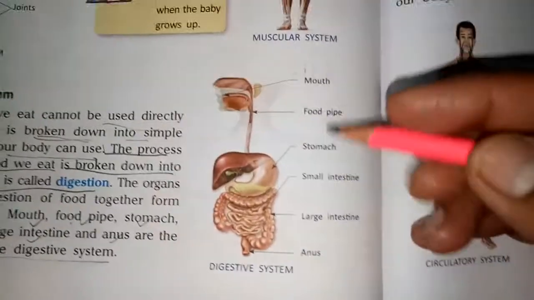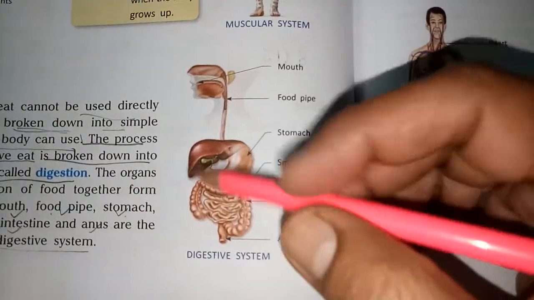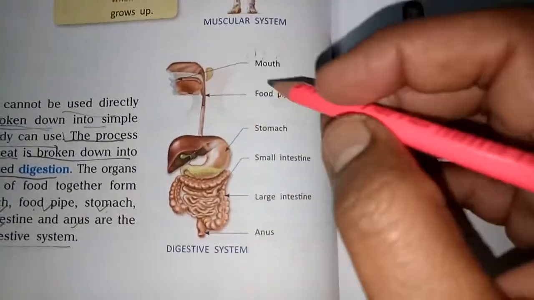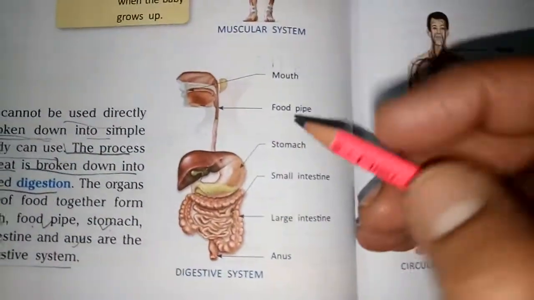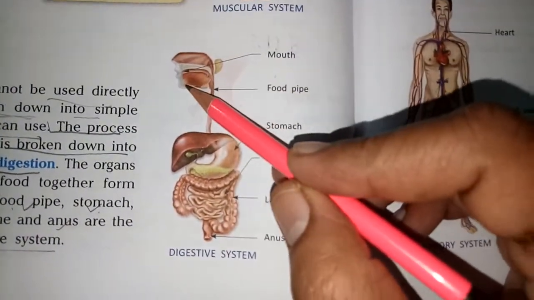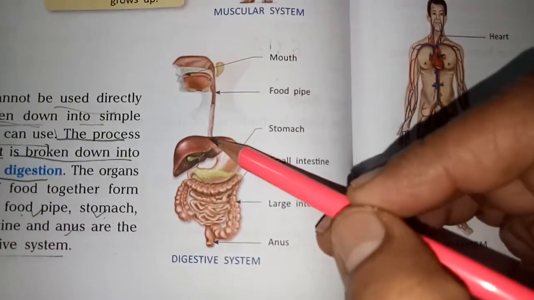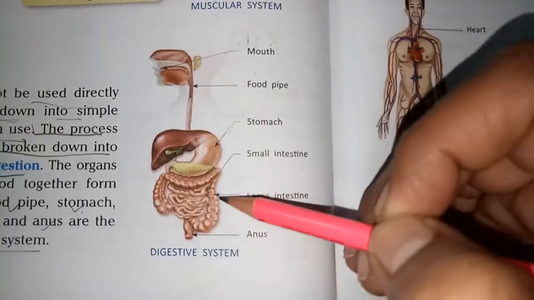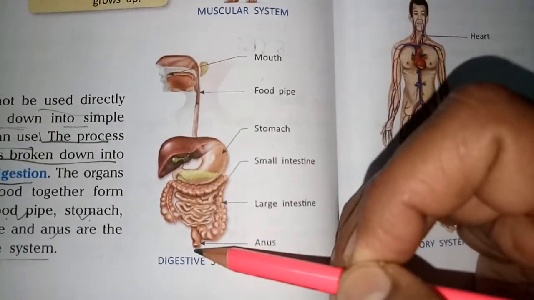So look at the pictures. There is the labelled diagram of the digestive system. Label means this is the picture and this is the name of the particular organ of the digestive system. This is the mouth, this is the food pipe, this is the stomach, this is the small intestine, this is the large intestine, and this is the anus.